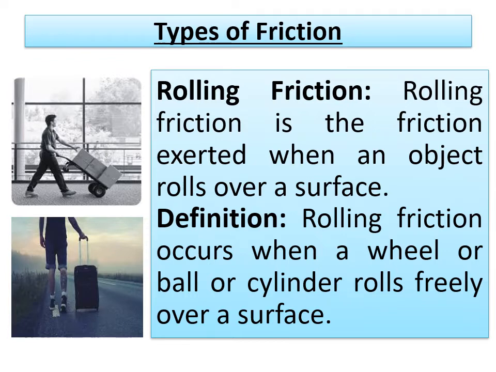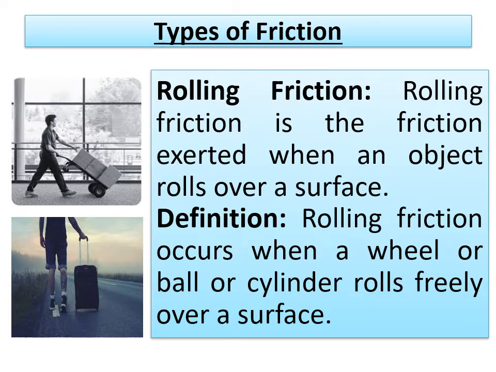When you are observing the pictures, what is that? We are seeing the wheels. That means the friction exists in such a way that when a body rolls over another surface, rolling friction is the friction exerted when an object rolls over a surface.